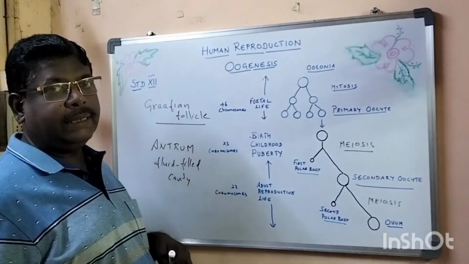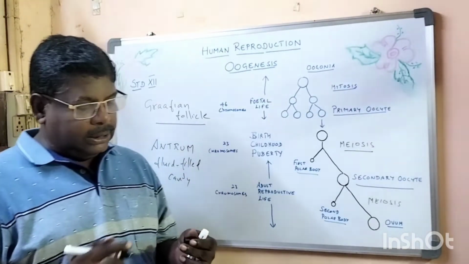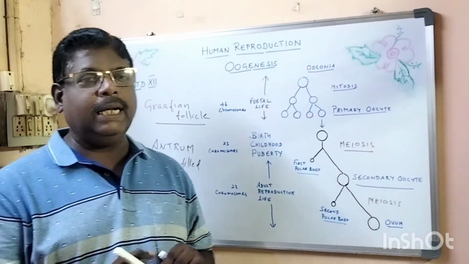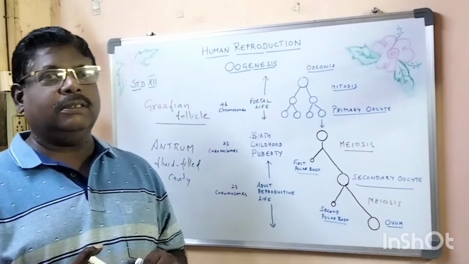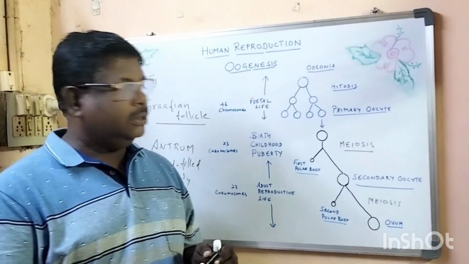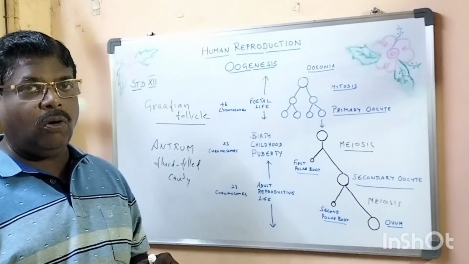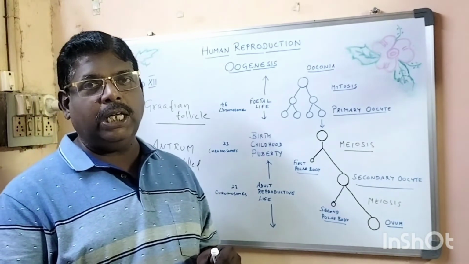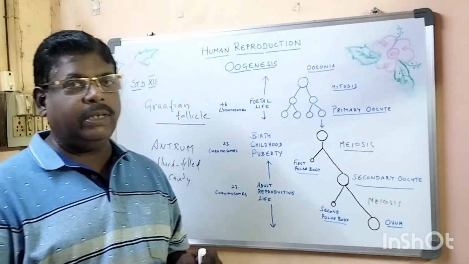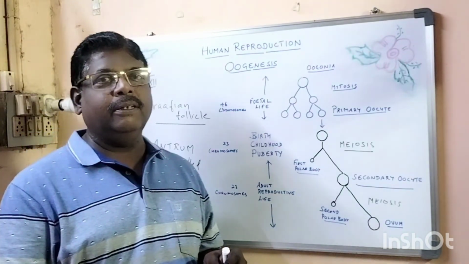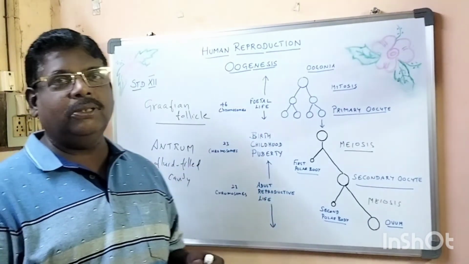So that antrum is there. Actually, a follicle is a sac containing fluid. So the Graafian follicle is a sac containing fluid with the ovum, the female gamete. The process of release of ovum from this Graafian follicle is called ovulation. The process of release of ovum is called ovulation.